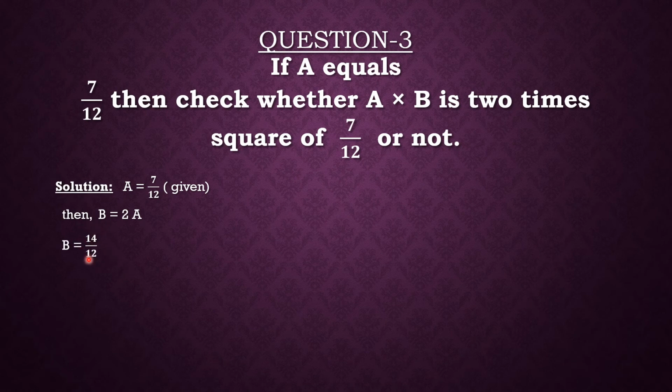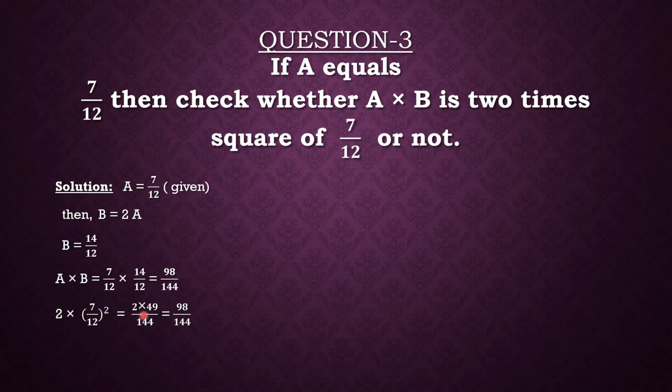14 upon 12. Now when we will multiply both of these values, A into B, we will get 7 upon 12 into 14 upon 12, which is nothing but 98 upon 144. Now we will check whether 2 times square of 7 upon 12 is also equal to this or not. So for that, we will take 2 times square. 2 times means 2 into the square of 7 upon 12.